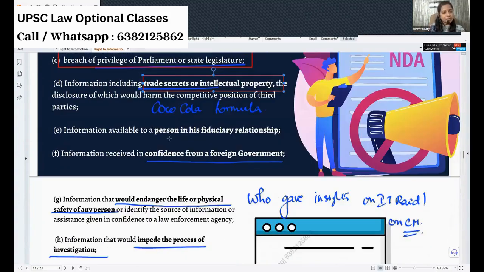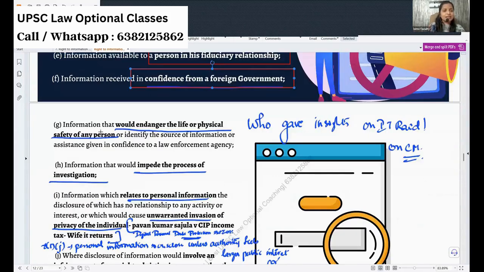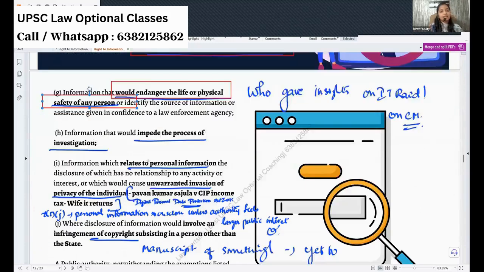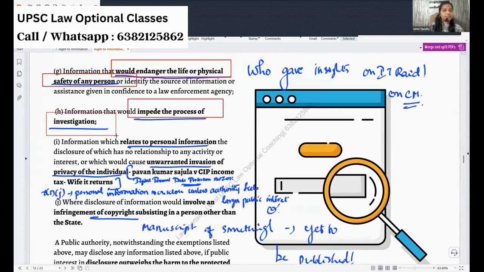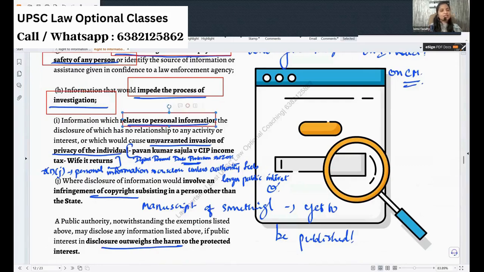And then if any person is protecting the information in a fiduciary relationship, you cannot ask. That is even protected under your Indian Evidence Act and BSA. Okay. And next, information received in confidence from a foreign government, you cannot ask. And anything that would endanger the life and physical safety of a person, you cannot ask. And impede the process of investigation. That's why we got this victim protection scheme and all. Okay, so anything that is going to stop the investigation in any case, that cannot be asked. And any information relating to personal things, which is an unwarranted invasion of privacy.